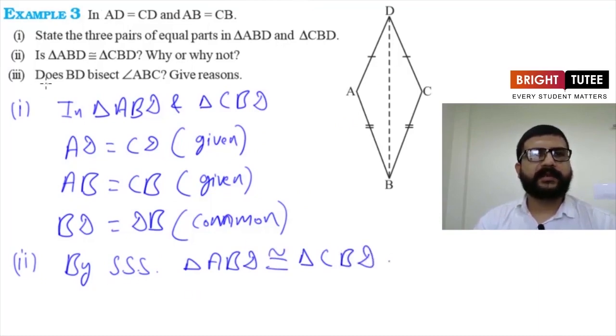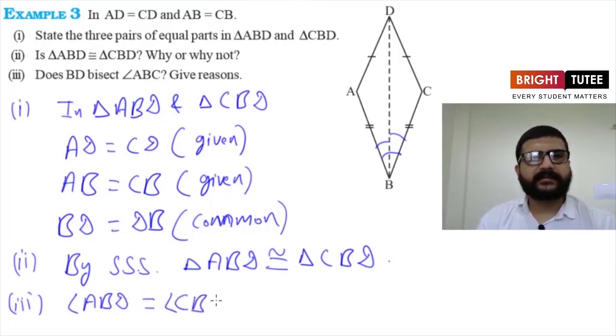And now we have to tell, does BD bisect angle ABC? Here is angle ABC, this complete angle is angle ABC. We have to tell whether BD is bisecting this angle or not. That is, is angle ABD equal to angle CBD? Yes, they are equal, as we can say these are the corresponding angles of congruent triangles. So in the third one, we can say angle ABD is equal to angle CBD.